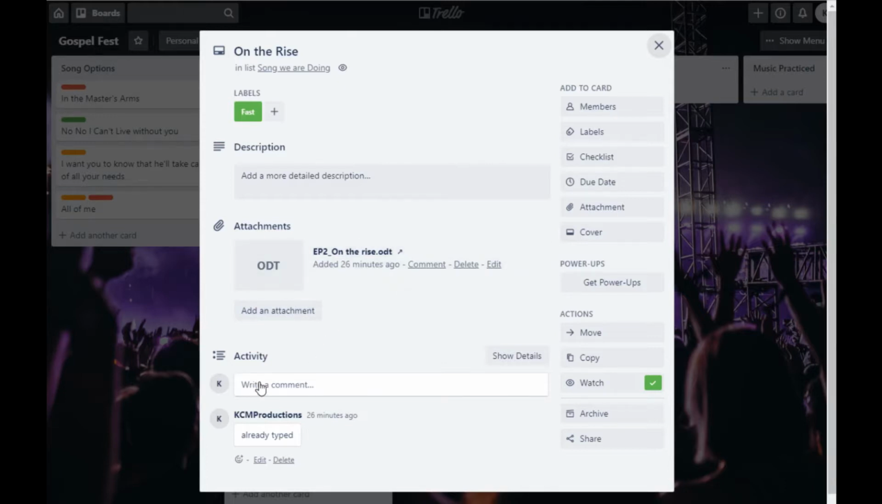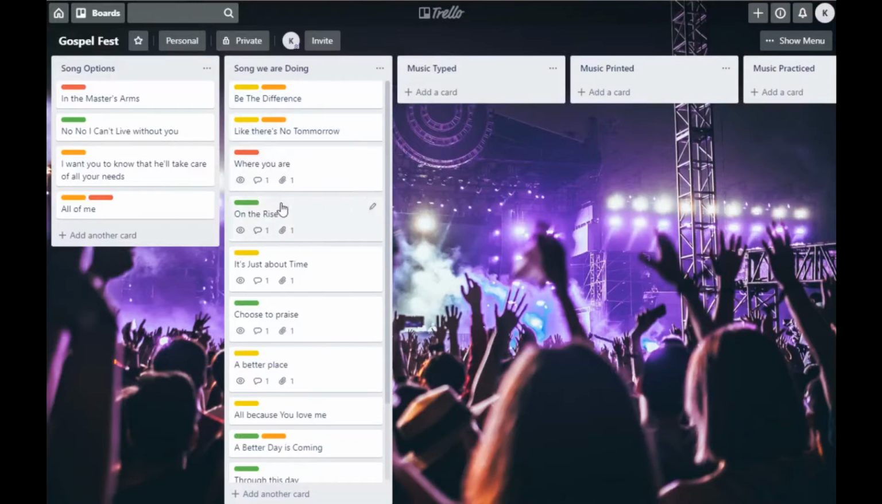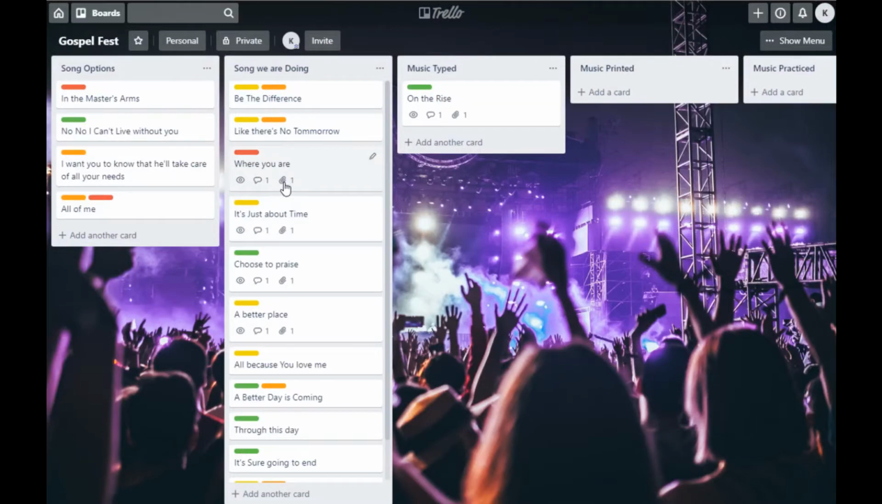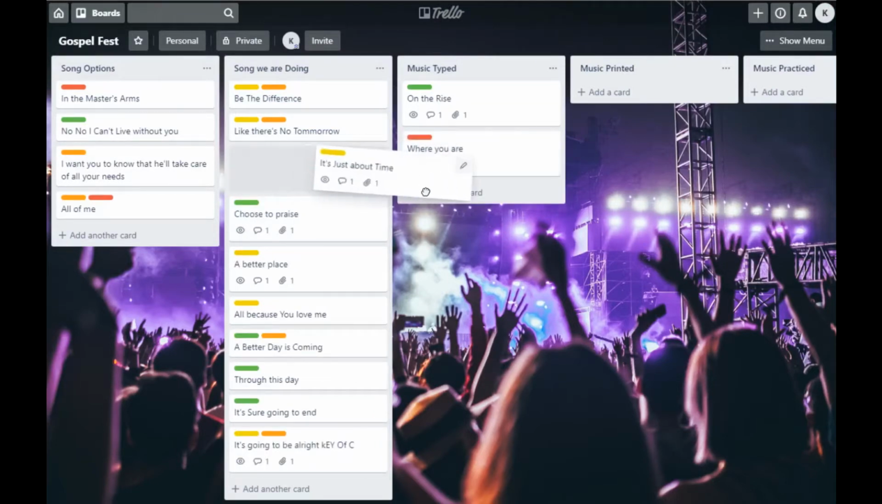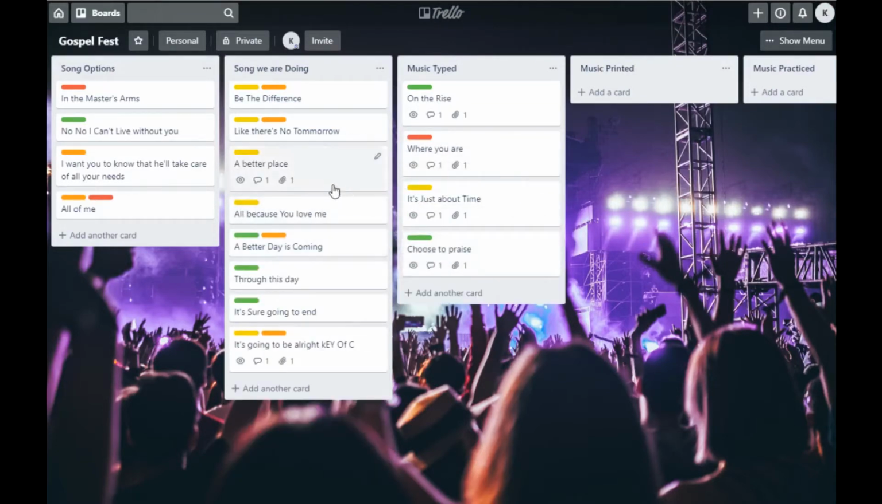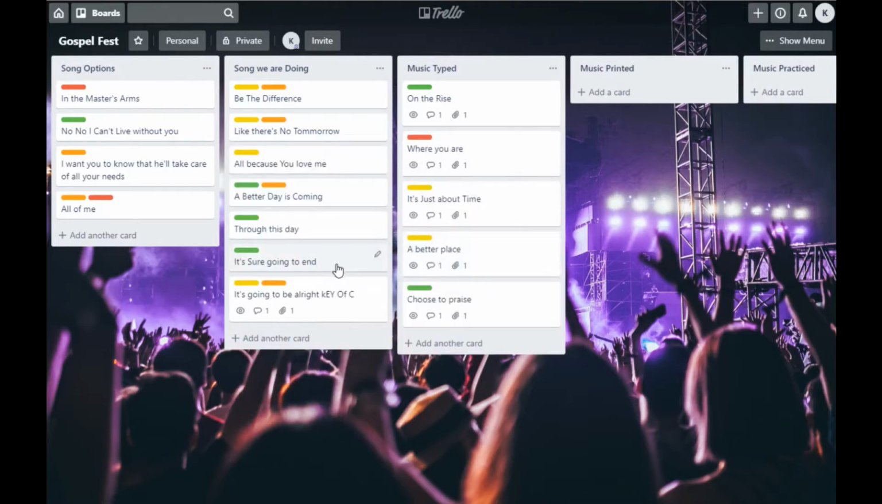I already typed a comment, and it's a fast song. I can even add a description of what the song is if I wanted to. You can do a lot of different things. Add yourself a checklist of things that need to be done. So that one is already typed. So I've got an attachment on it. So all these that I've got an attachment on, basically I have already added the attachment of the words and music together. So these have got attachments.